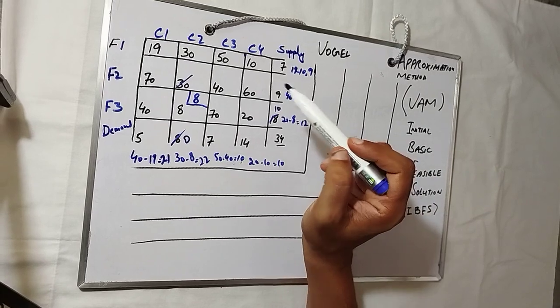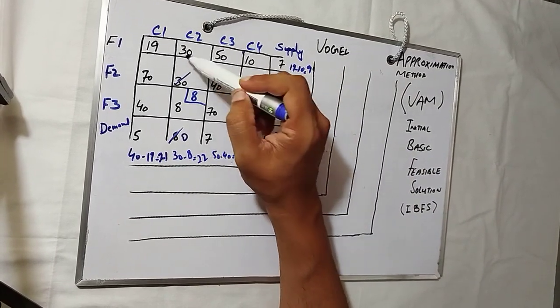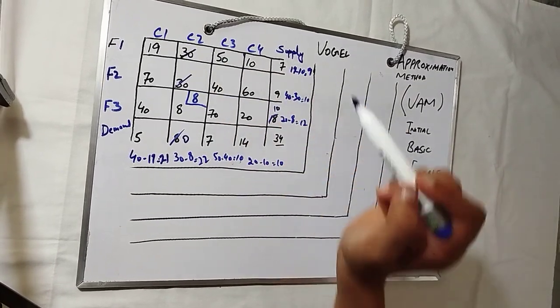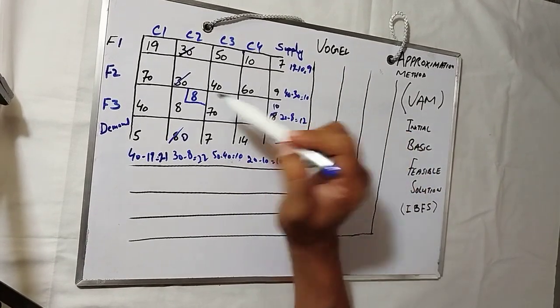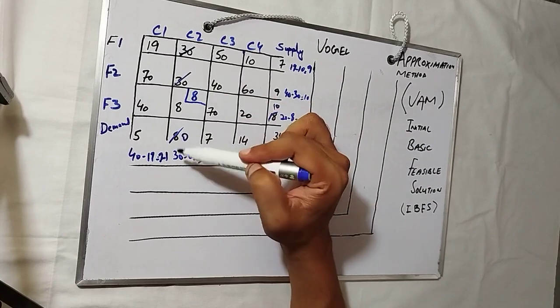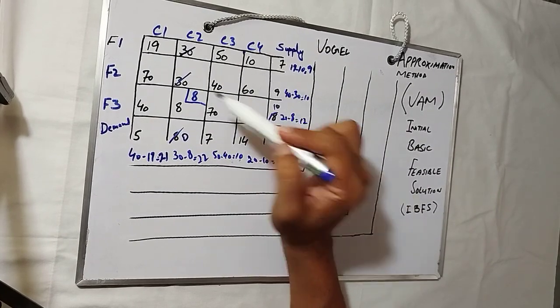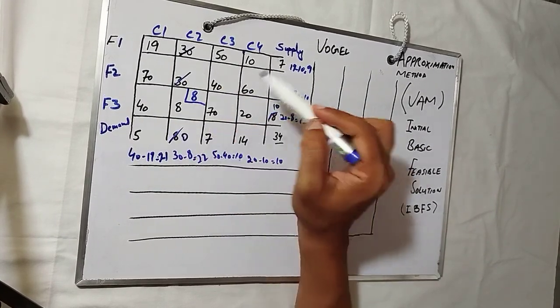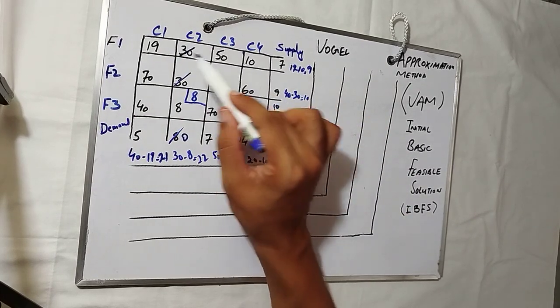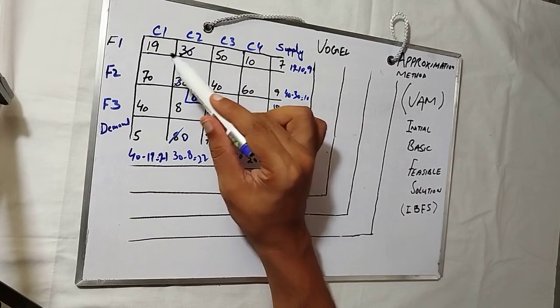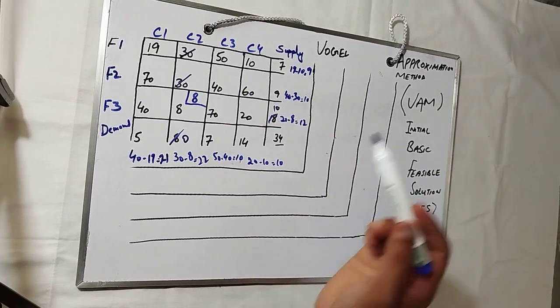Let's move ahead. Since it is 0, both will be cut. Now we are done with the first penalties. This column is done, so we will not consider it. We are remaining with these three columns and with these rows.